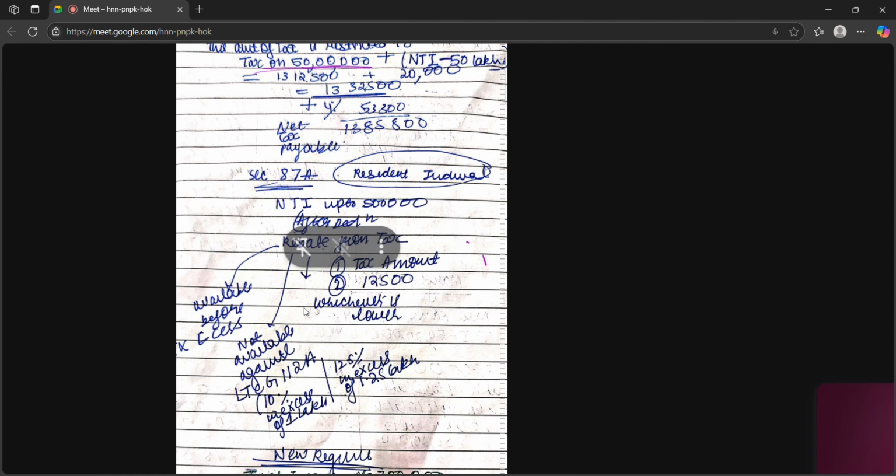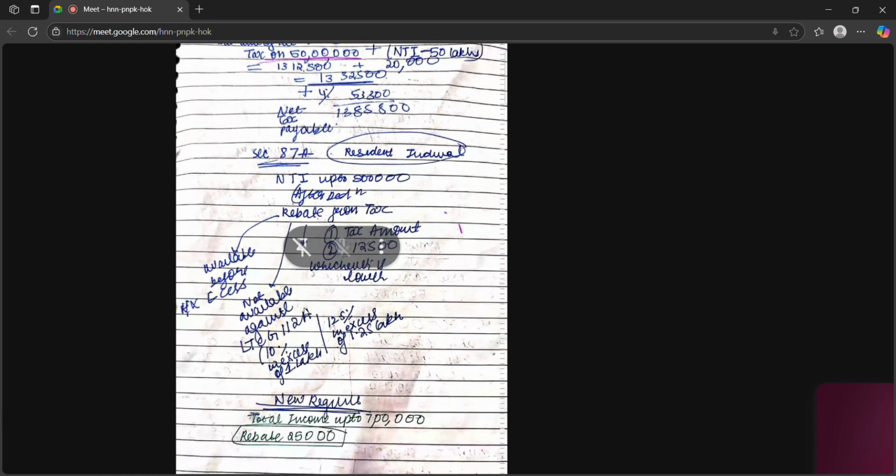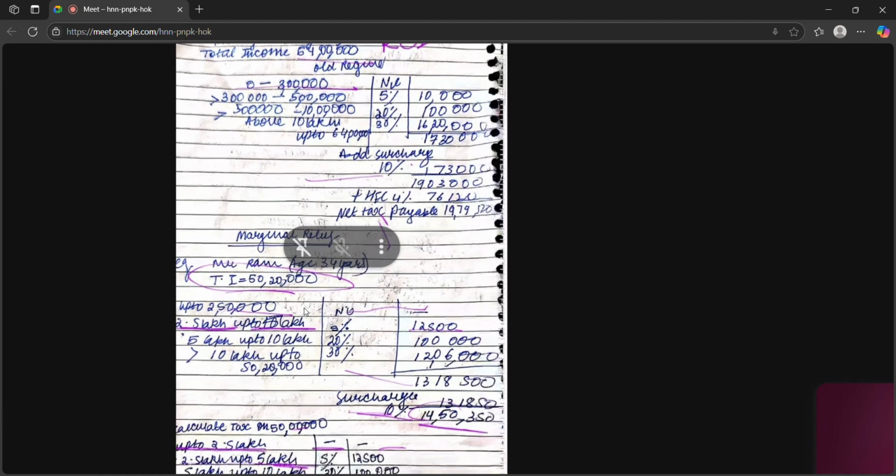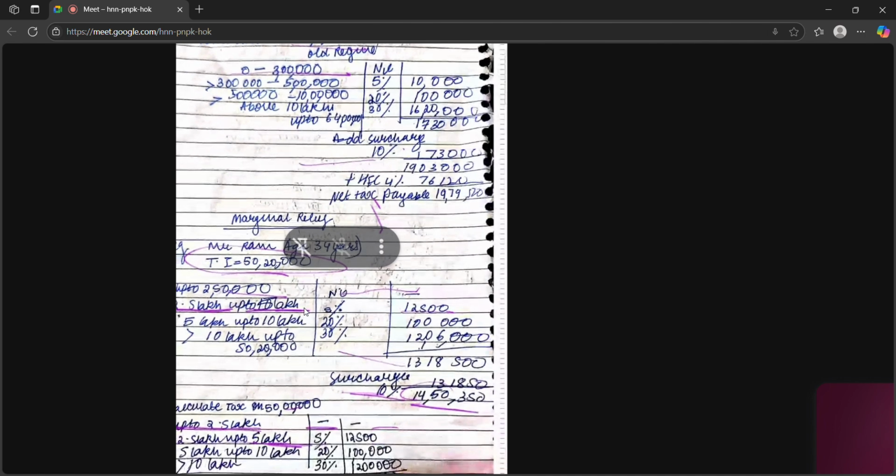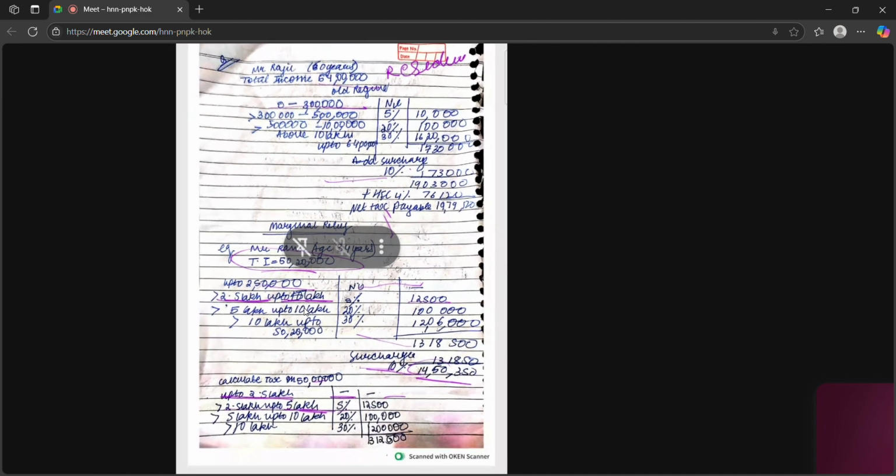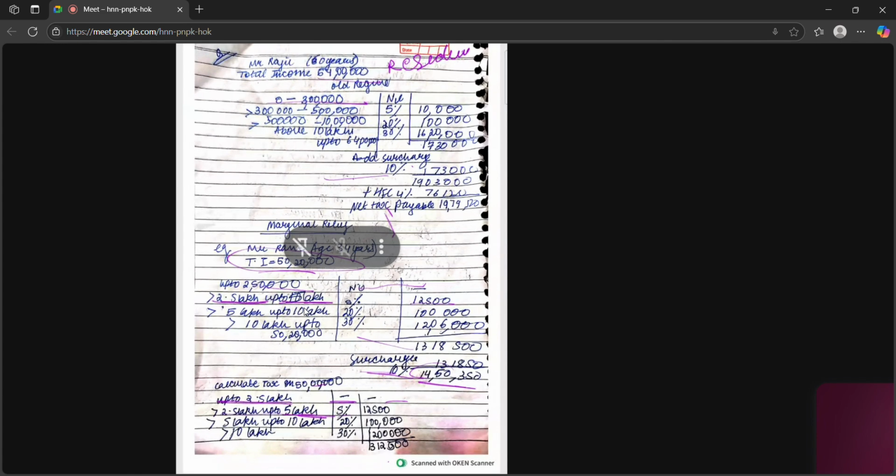Now we can notice here that our tax was 14,50,350. If we subtract from this the tax on 50 lakh, which is 13 lakh 12,500, we get 1,37,850.